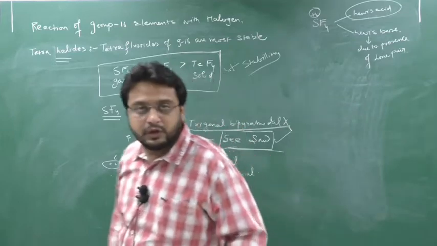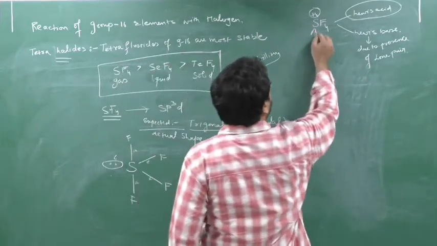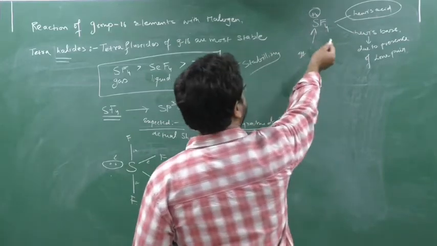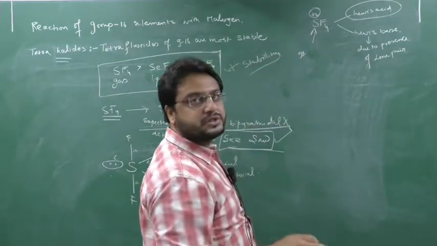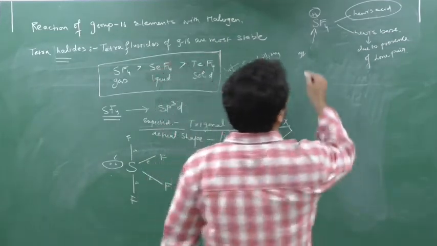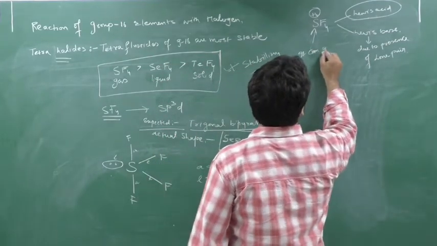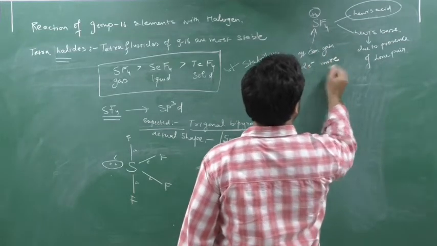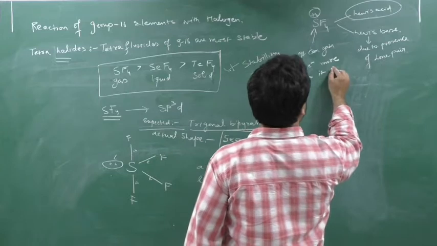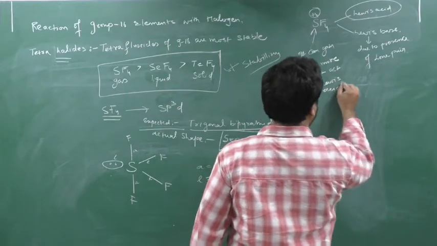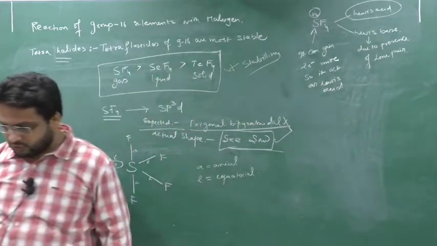So I can write down here, as in SF4 the oxidation number of sulfur is +4, but the maximum oxidation state is +6, means still 2 electrons can be gained. So it can gain 2 electrons more, so it acts as a Lewis acid.